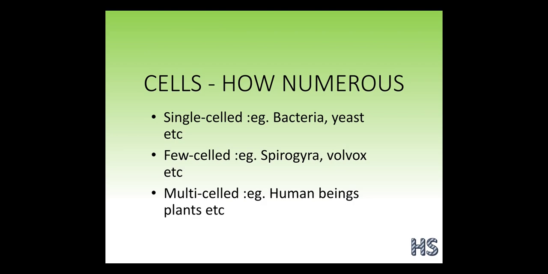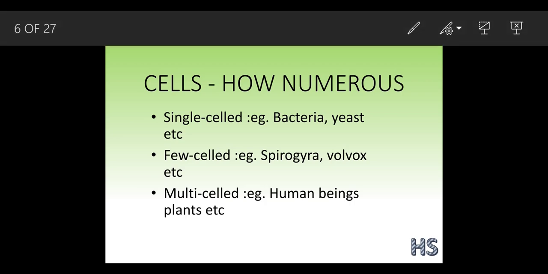Now we are going to see what numerous means here, that is, how many cells are present in each of the organisms. Unicellular, the name itself suggests single cell. Bacteria and yeast are good examples. Many small plants and animals are made up of just a single cell. We can see that bacteria, yeast and amoeba are all made up of a single cell only. That is why it is very difficult to see bacteria and yeast, so we use a compound microscope to see them.